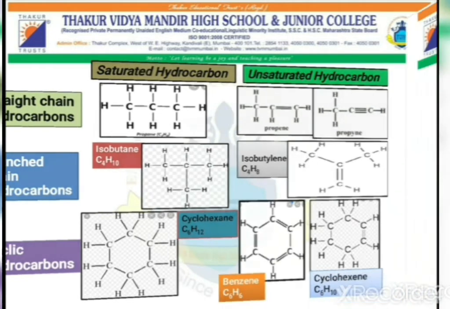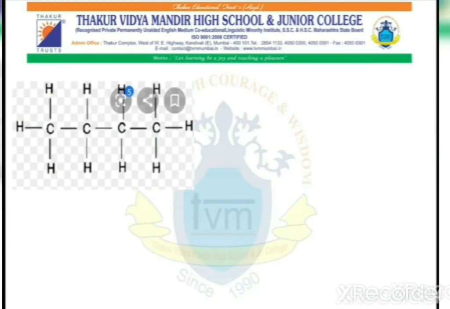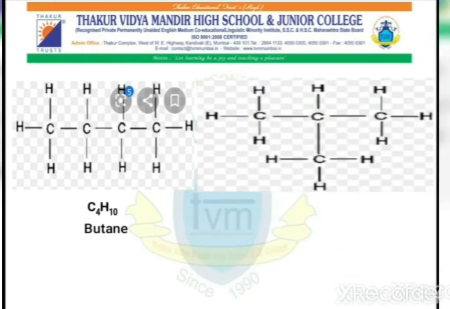The next is about a new term. Students, we have two structures in front of you. The first structure is butane. You can count the number of carbon atoms and the number of hydrogen atoms. You will get C4H10. The second structure also contains 4 carbon atoms and 10 hydrogen atoms. So what is the difference between the two structures?